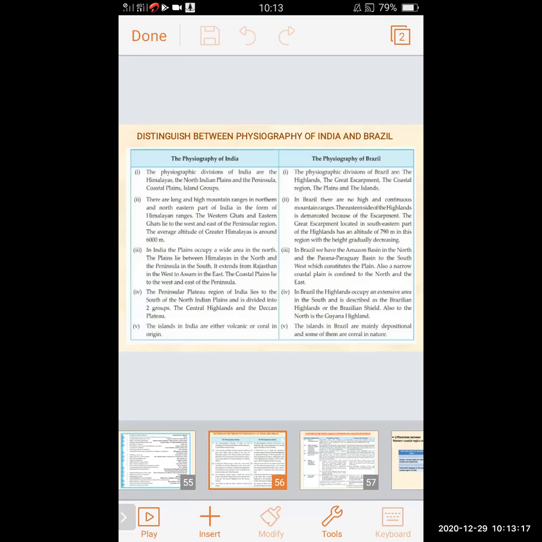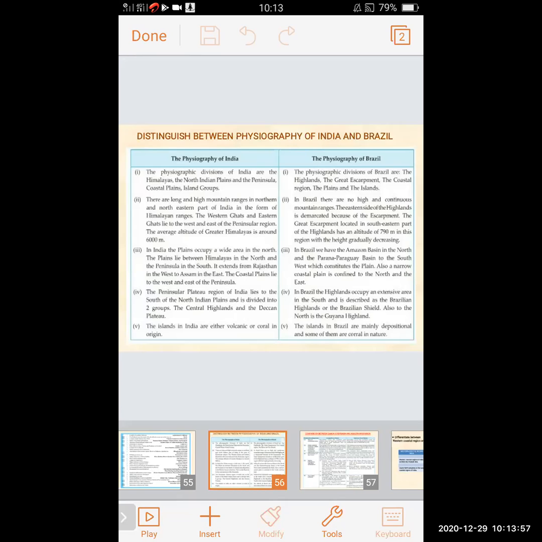And that of Brazil we will see. In Brazil, there is no high and continuous mountain range. The eastern side of highlands is demarcated because of the escarpment. The Great Escarpment, located in southeastern part of highland, has an altitude of 790 meters, with the height gradually decreasing. So this is the difference between the mountains and the Ghat, between the highlands of India and Brazil.